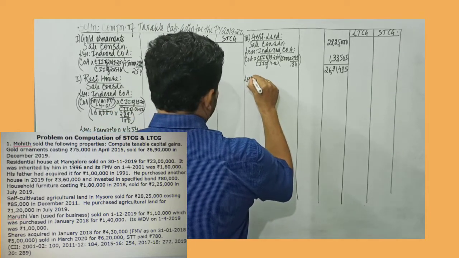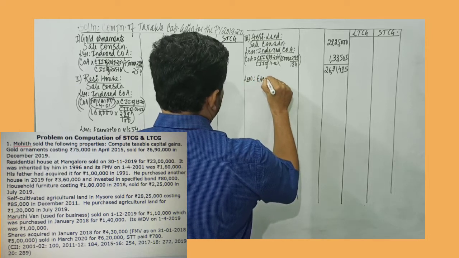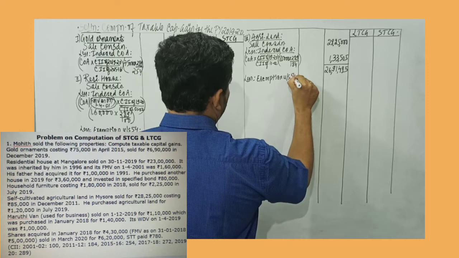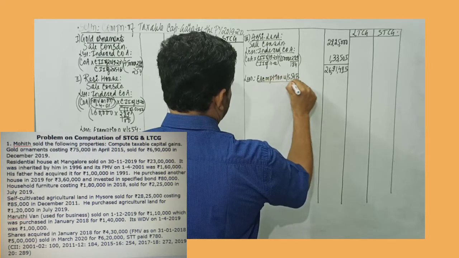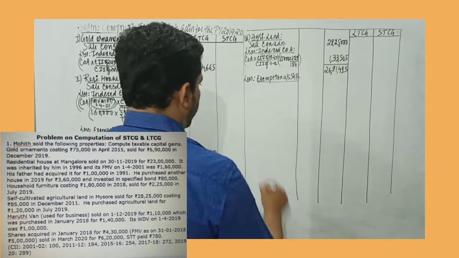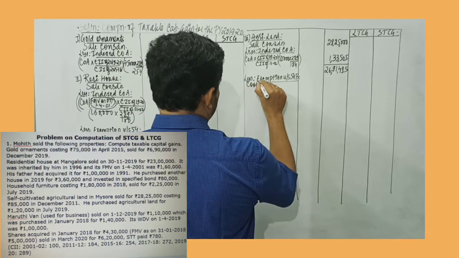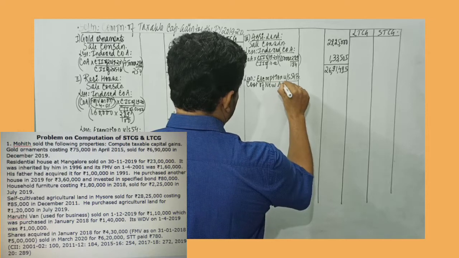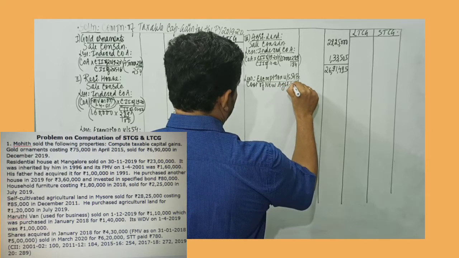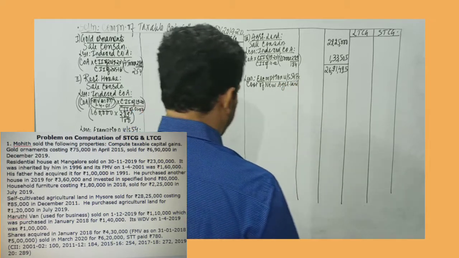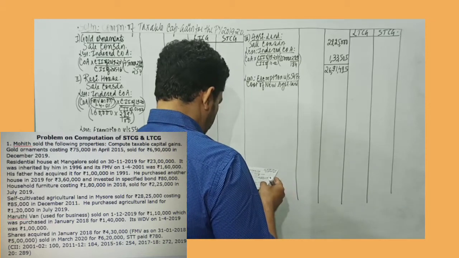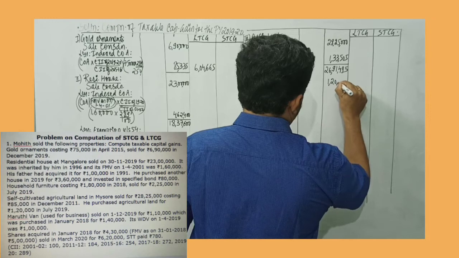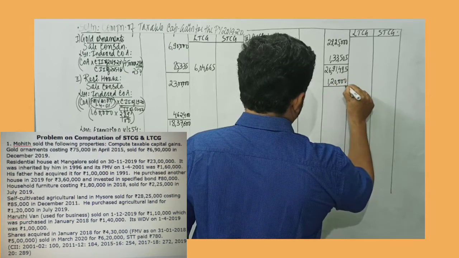But since he is purchasing an agricultural land, he can claim exemption under section 54B. That will be the cost of the new agriculture land, which is given as 1,20,000.